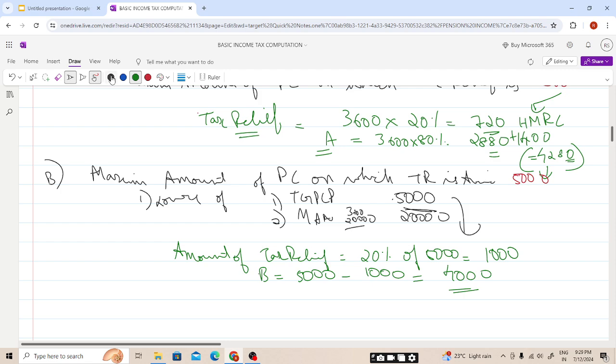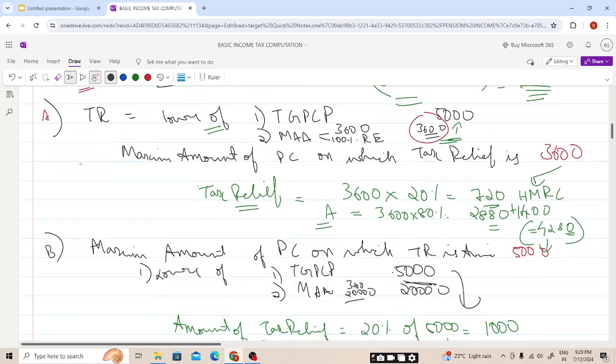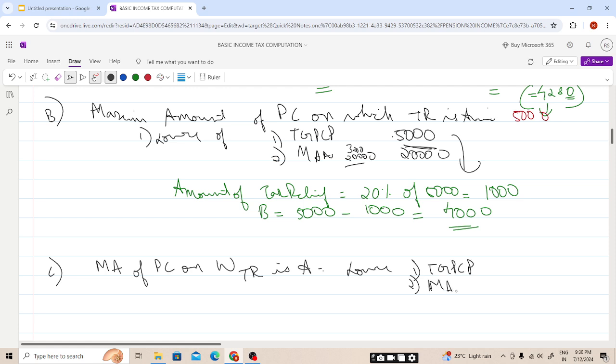Now moving to the next individual, C. For C, the maximum amount of pension contribution on which tax relief is available is the lower of 1 and 2: total gross pension contribution paid, and maximum annual amount, which is the higher of 3,600 or 100% of relevant earning.